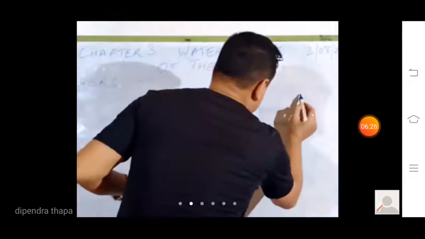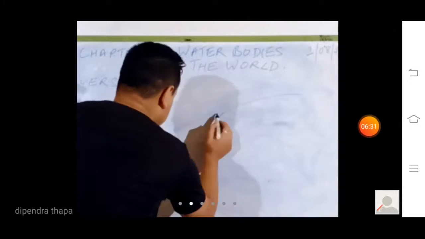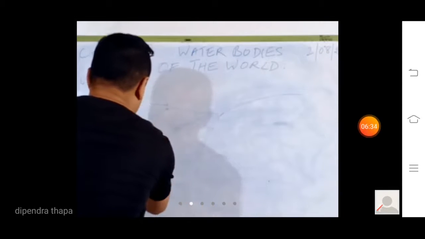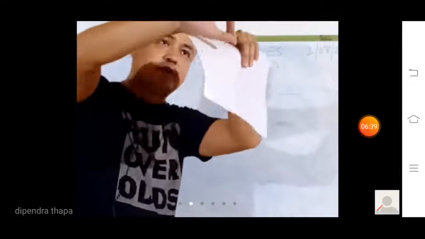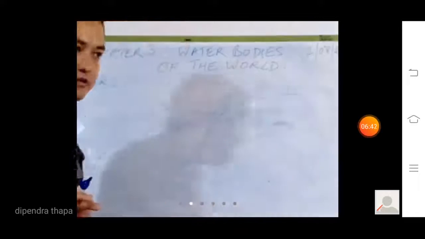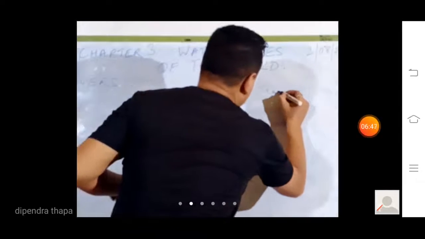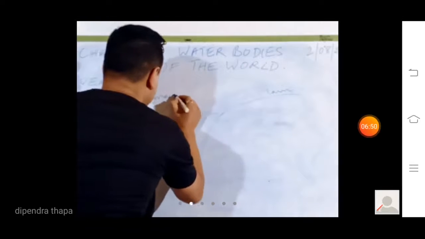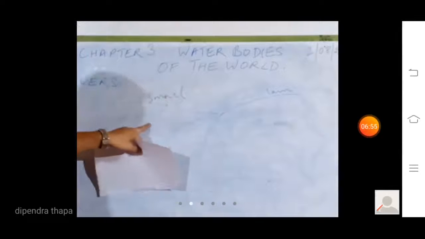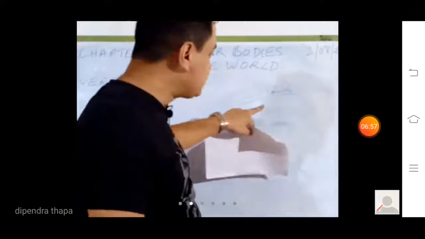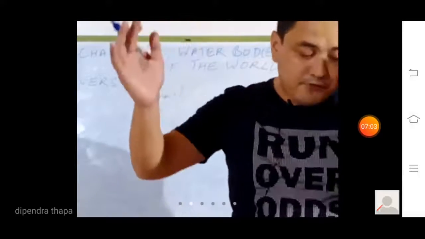A distributary is a main river when it branches out into a number of channels, like an arm of a person. When it branches out into a number of limbs like fingers, this is called to distribute, or distributary. So the main river, when it branches out into a number of small channels or small rivers, is called a distributary. The main river is giving water to the smaller rivers, and these rivers are narrow. This river is broad. So distributaries are small rivers that flow off the main river.